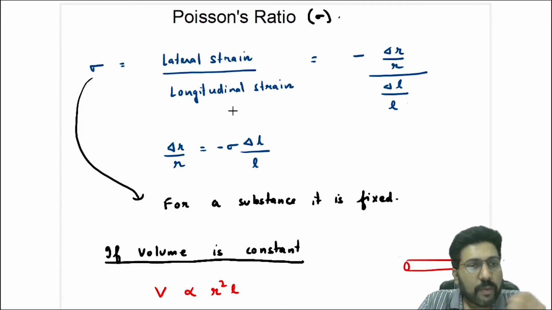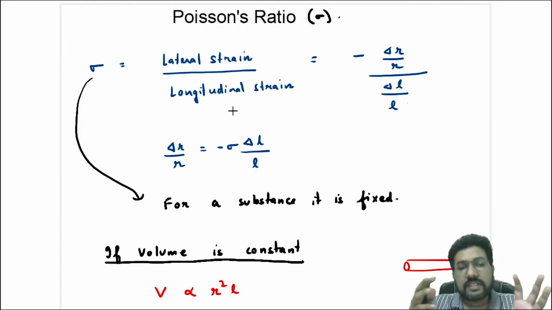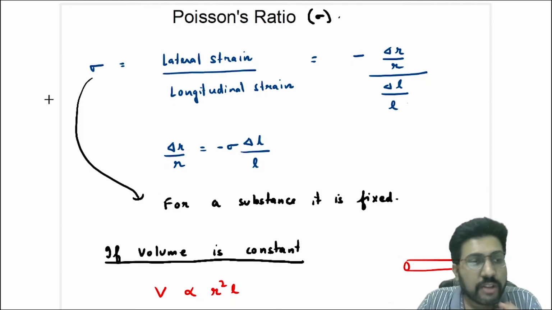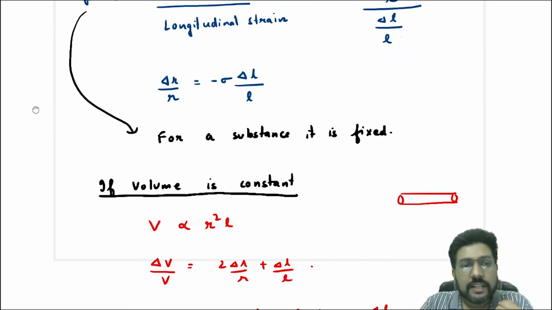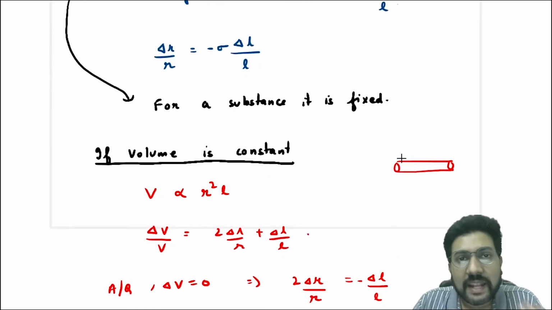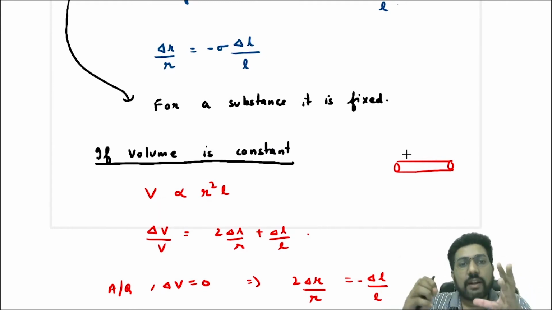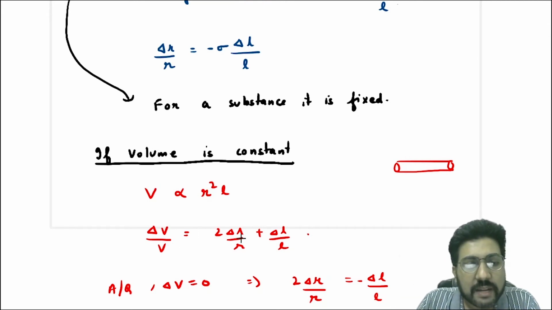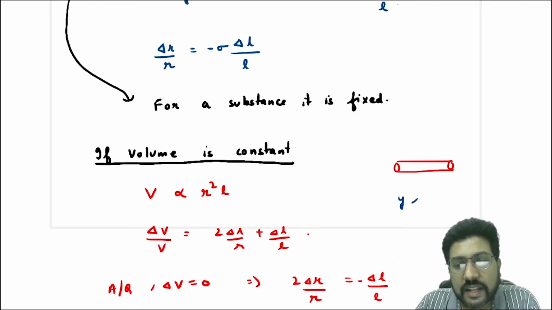Now, one particularly important case here is if the volume of the rod is constant. Even if you stretch it, the volume remains constant. If the volume of the rod remains constant, you know that volume is pi r squared L for a cylindrical rod. Proportionality is r squared L because pi is a constant. So volume is proportional to r squared L. So we can write delta V by V is equal to 2 delta R by R plus delta L by L. How am I writing this? From the relation that I have already taught you.